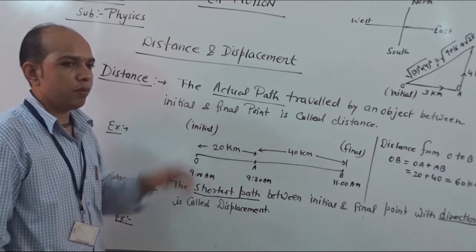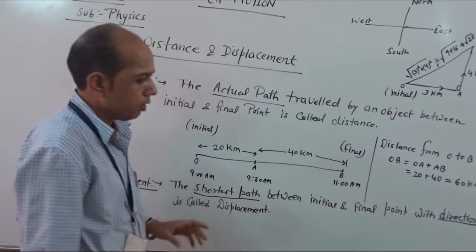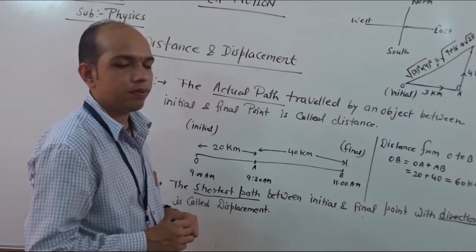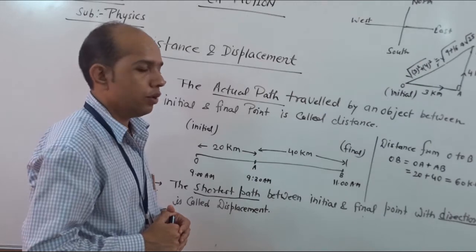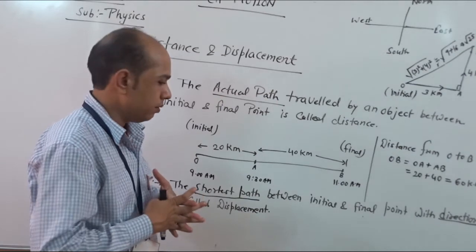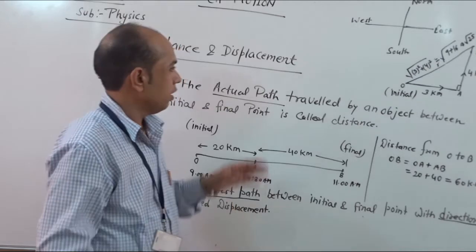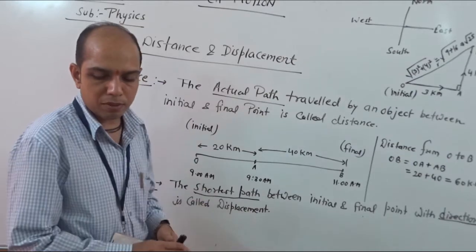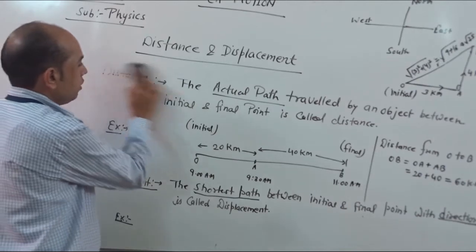Distance means the actual path covered by the object, and displacement is the shortest path. Now one more thing I mentioned here: displacement may be positive, may be negative or may be zero. It depends on the situation, and as per the situation displacement is positive, negative or zero, and it may sometimes be equal to or greater than the distance. So please remember this. Now we see what is the basic difference between distance and displacement.